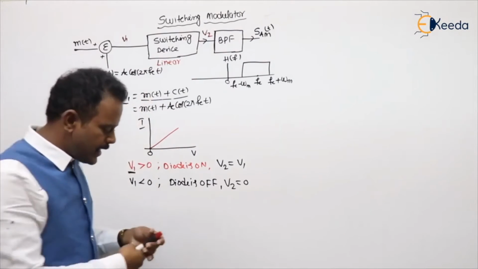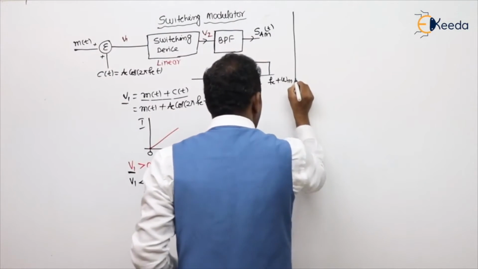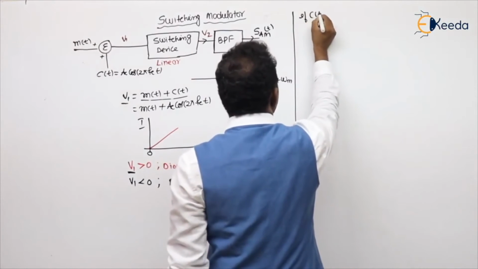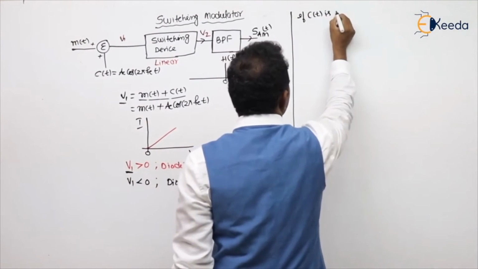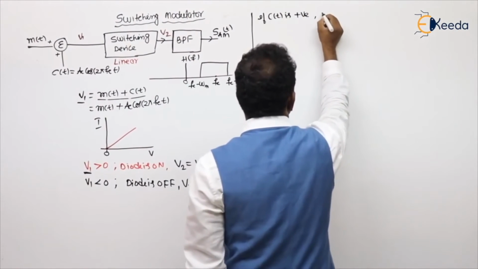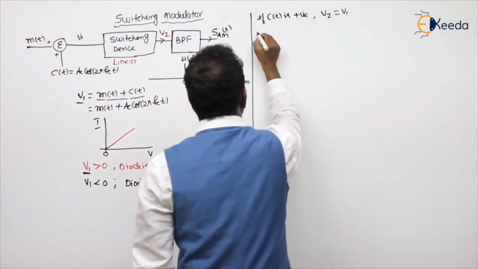So now I can say directly: if c(t) is positive, then the output V2 will be V1 because the diode is on.